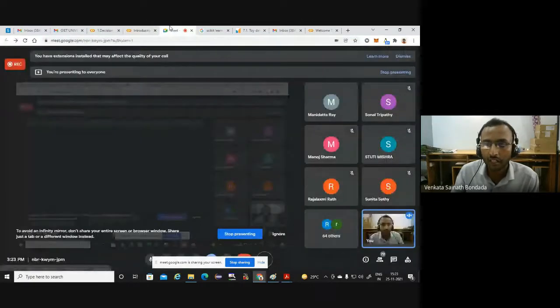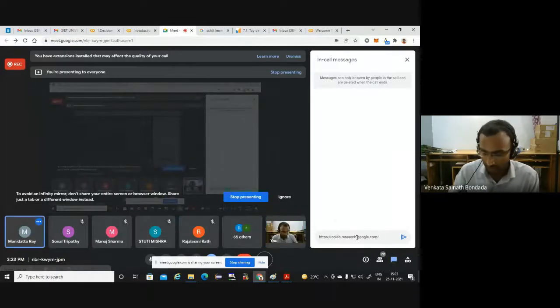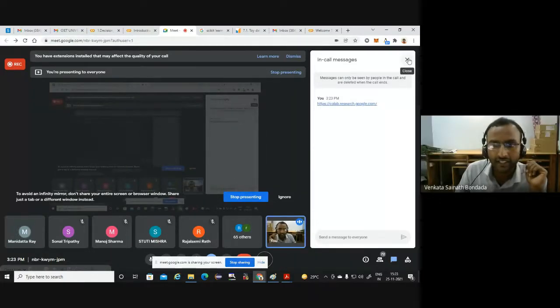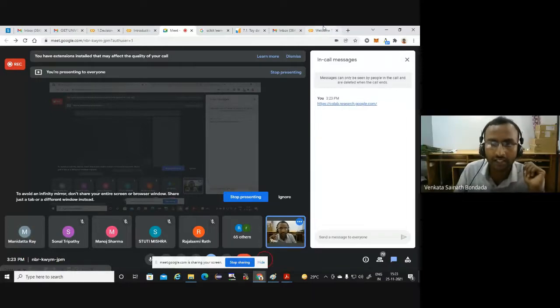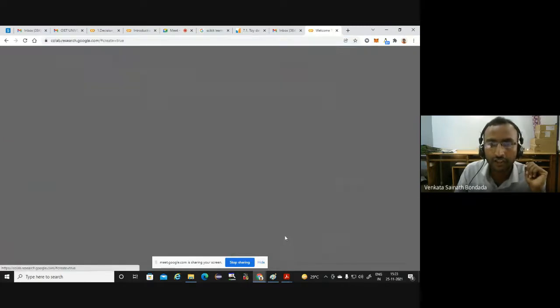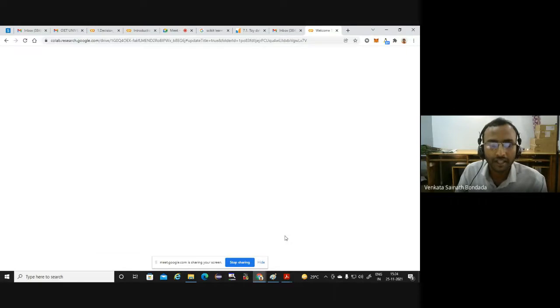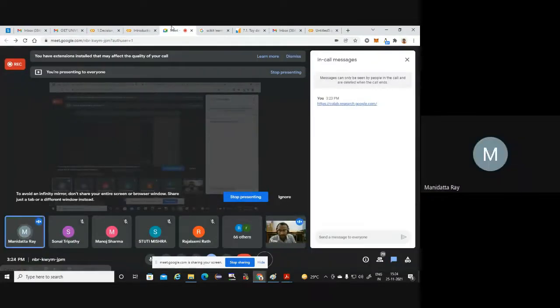How many of you are already familiar with Google Colab? Please let me know. We have already opened it, but I don't know how to work on this. Yeah, that is fine. At least you have already opened it. I have already pasted the link in the chat. You can click on that, and if you are unfamiliar, you can click on new notebook. Maybe I will run along with you. That will be helpful. Yeah, please click on new notebook.